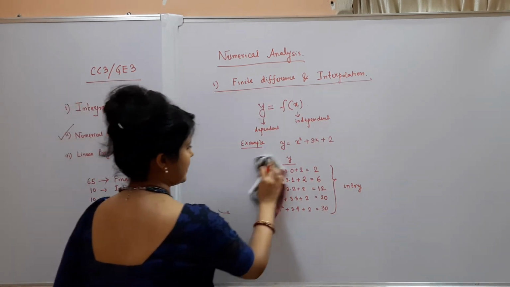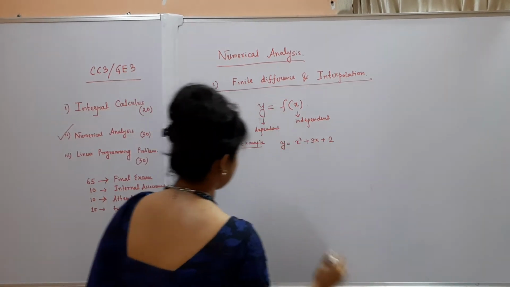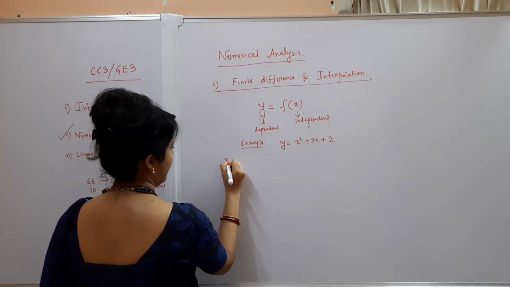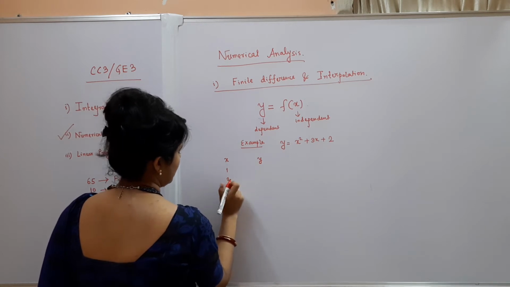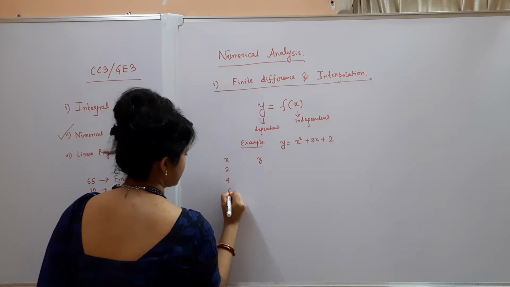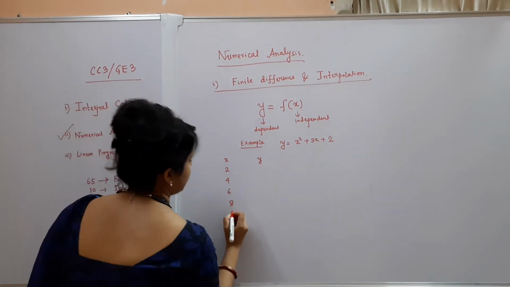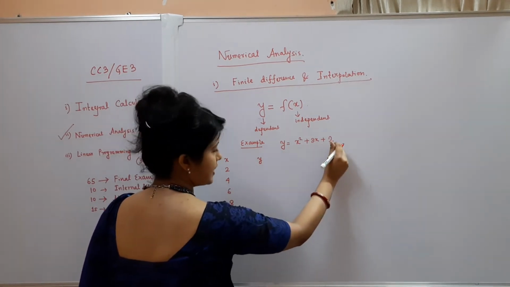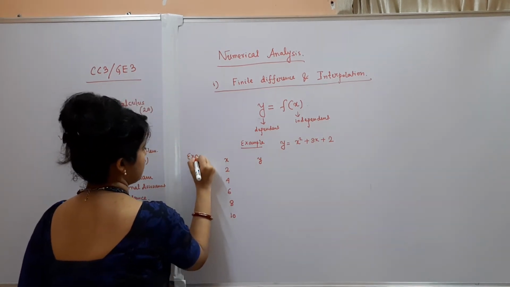So this was just an example. Now suppose we have taken the values x and y, suppose x is 2, 4, 6, 8, 10, and the corresponding values of y, suppose 15, 22, 35, 47, 65. Don't consider the earlier example, I am taking just another example.